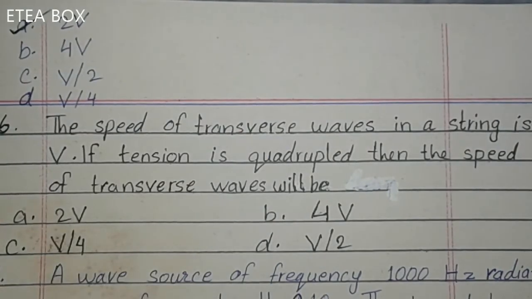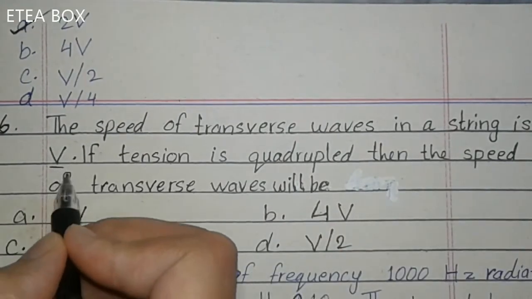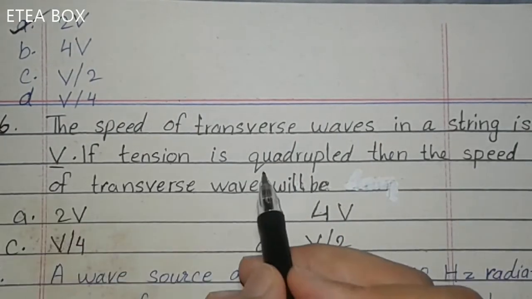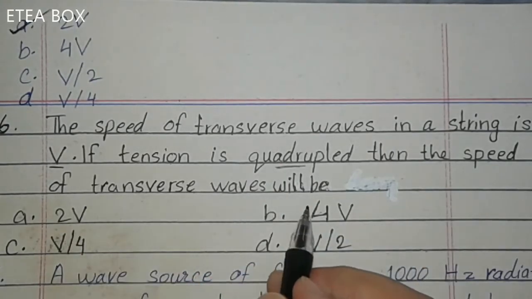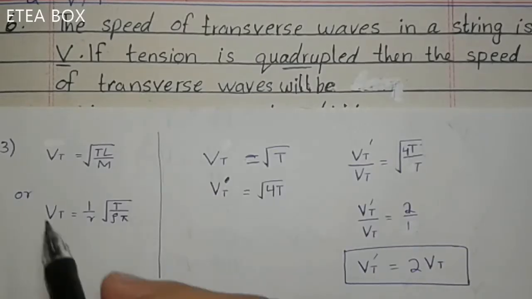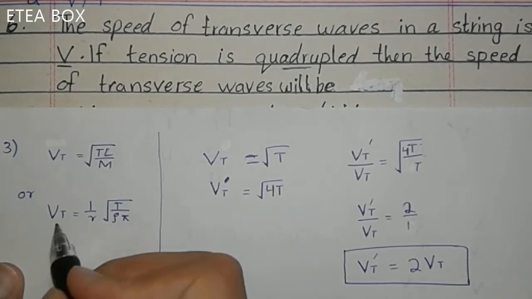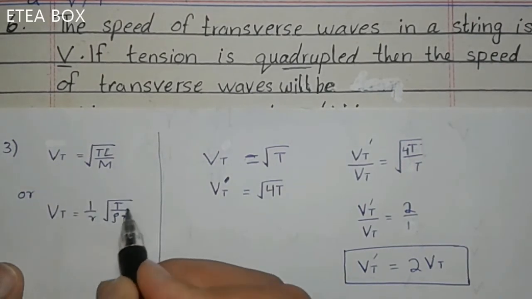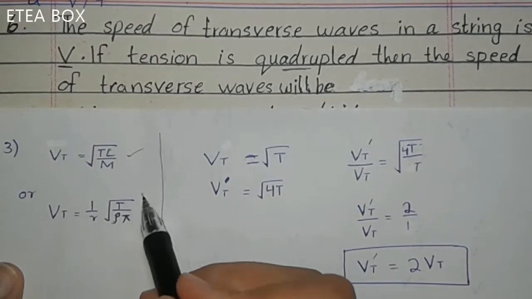Look at the 6th one. The speed of transverse wave in a string is v. If the tension is quadruple, means 4 times, then the speed of the transverse waves will be? Let's solve this one. We know that Vt is equal to under root tension times length divided by mass. And we also know that Vt is equal to 1 over r under root tension divided by rho pi. You should memorize these 2 formulas.